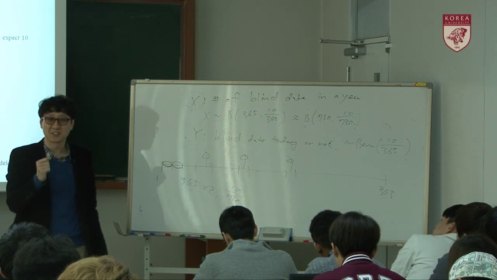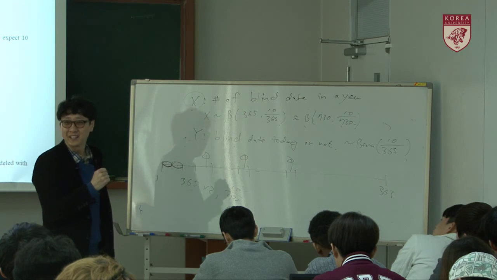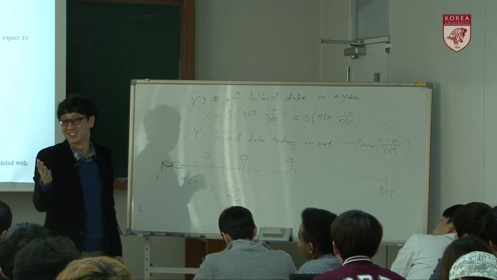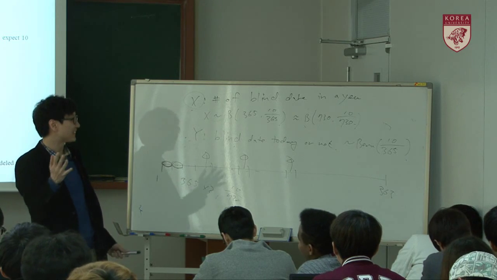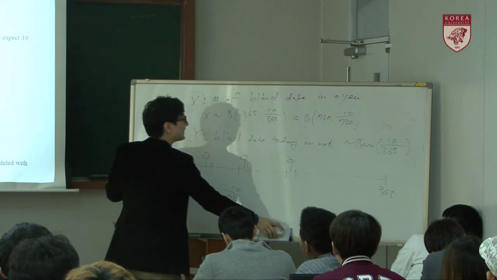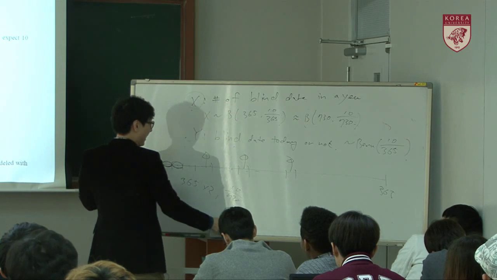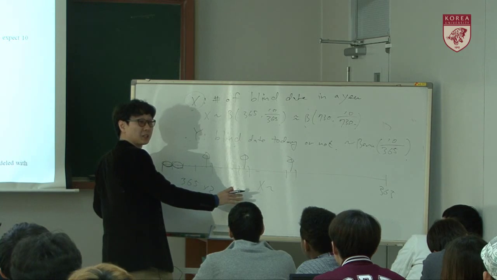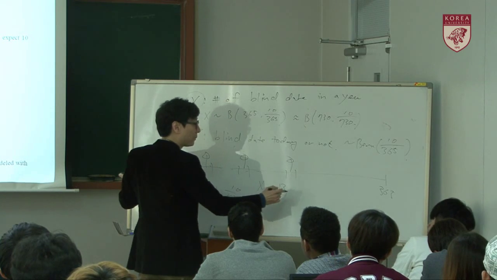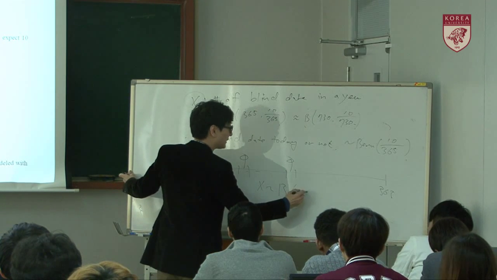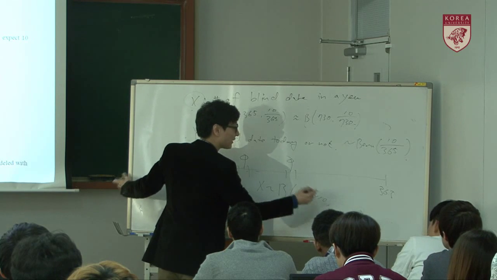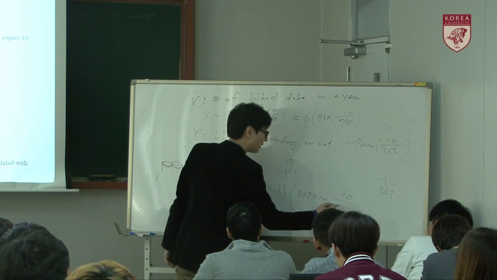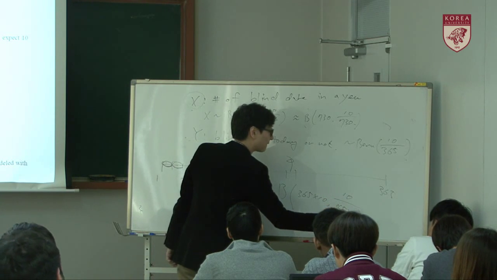You are super, so you can do 10 blind dates in a day. Is it possible? Maybe. So in that case, X can be described by binomial of 365 times 10, and p is 10 over 365 times 10.